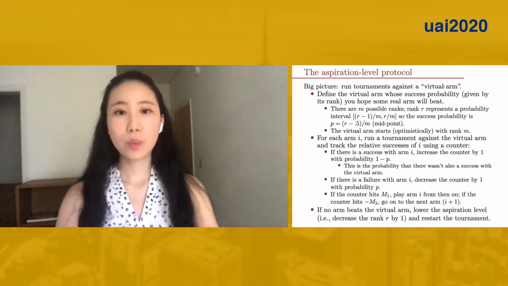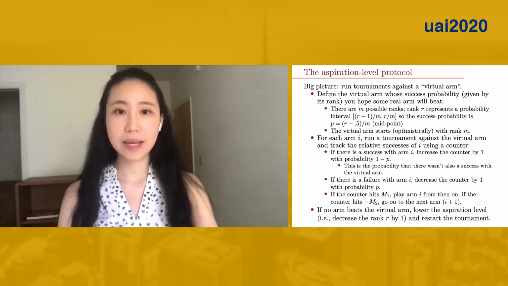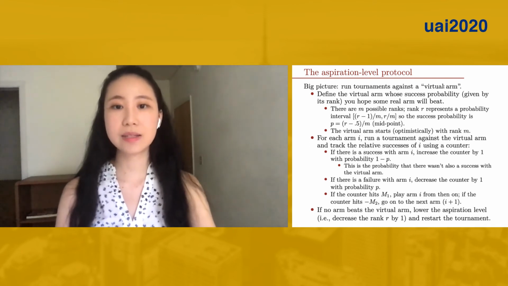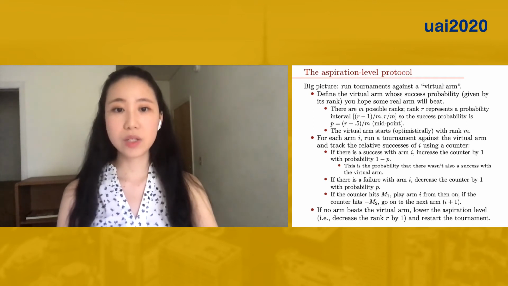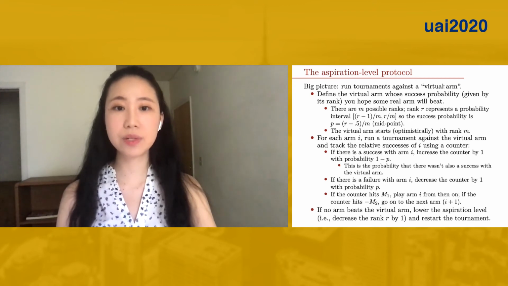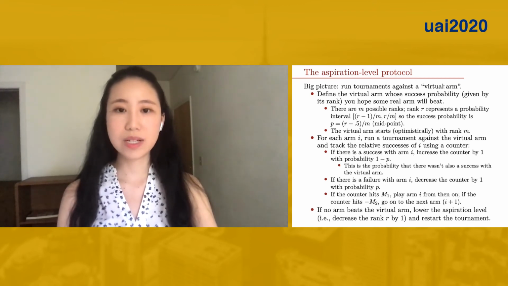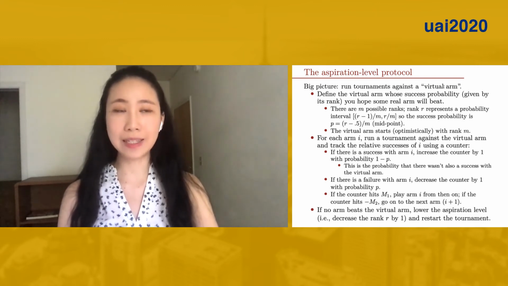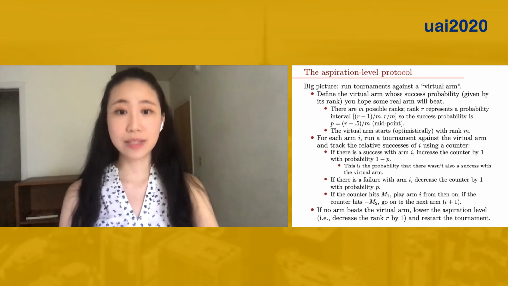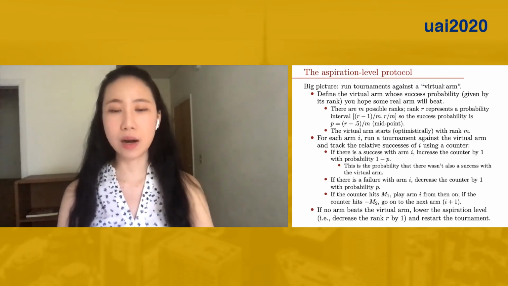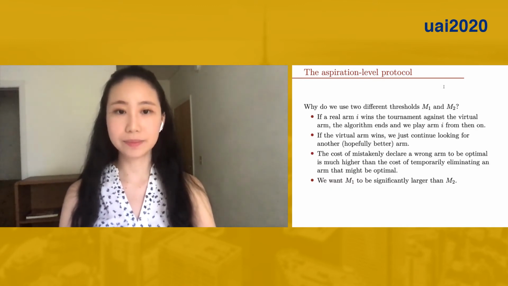We say arm i beats the virtual arm if the counter hits M1, and we keep playing arm i from then on. If the counter hits minus M2, we go on to the next arm i plus 1. Notice that here we have two different thresholds, M1 and M2, which I will talk a bit more about in the next slide. If no arm beats the virtual arm in the end, that means our aspiration level is too high. We need to lower it by decreasing the rank r by 1 and restart the tournament.